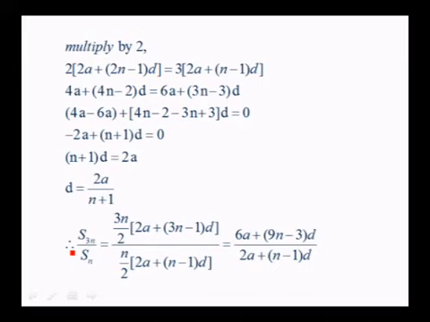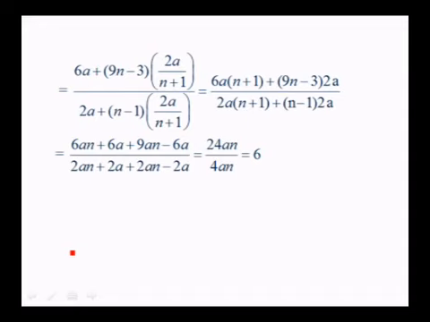Now I want the ratio S3n by Sn. So S3n by Sn is equal to, you know these two values. S3n you have already calculated there. Sn is also known. So write those two values. You get 3n into 2a plus 3n minus 1 into d divided by 2a plus n minus 1 into d. But you have obtained the value of d. Substitute that value of d there. Then if you substitute the value of d and simplify, you get 24an by 4an, that's equal to 6. The option is 6.